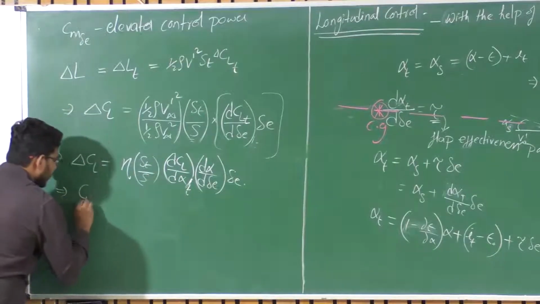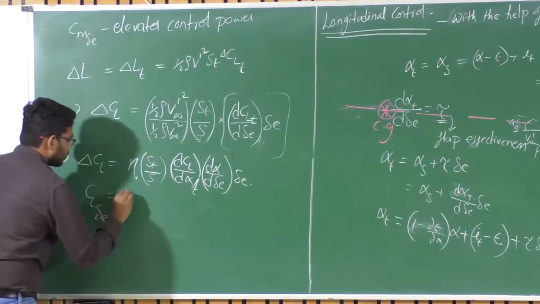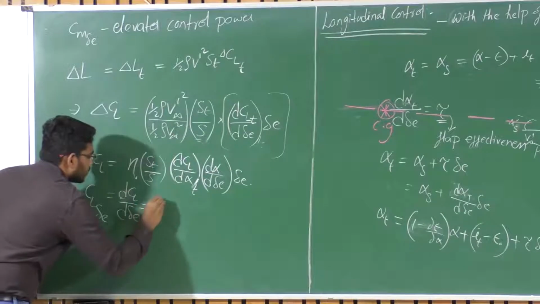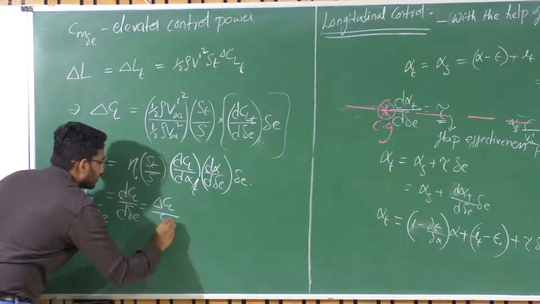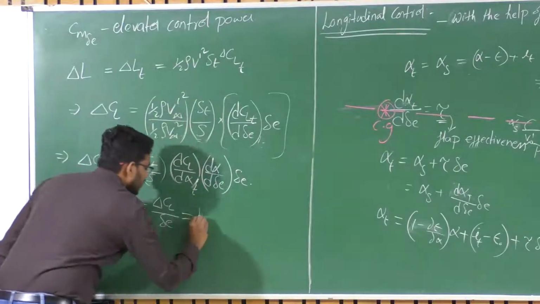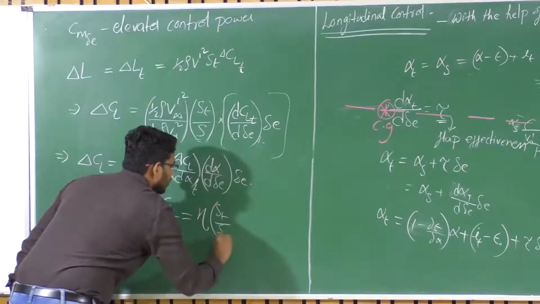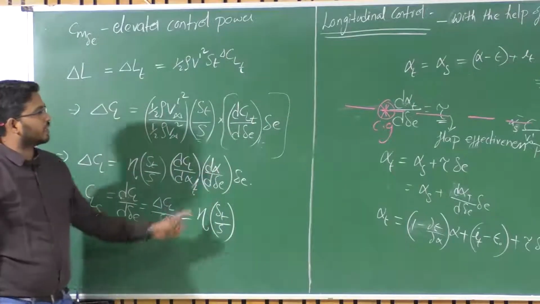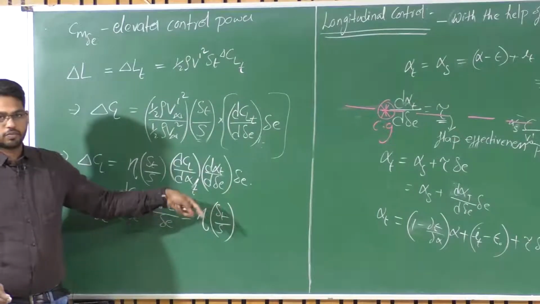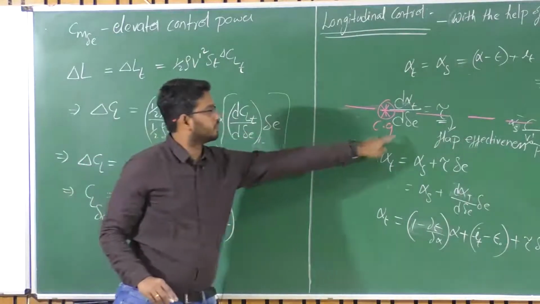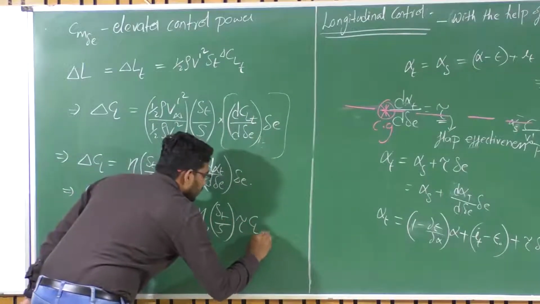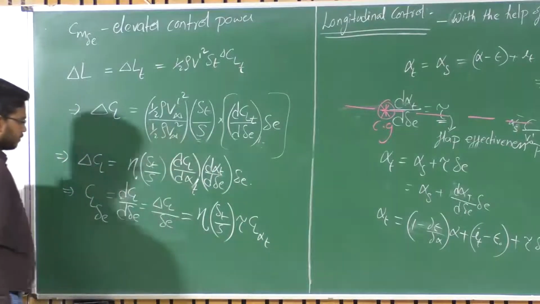So now CL delta E of the total aircraft is equal to dCL upon d delta E, which is delta CL upon delta E. This is equal to eta ST upon S times, we know, d alpha of tail upon d delta E, which is nothing but the tail effectiveness parameter tau, which we have discussed earlier. So tau times CL alpha of tail.